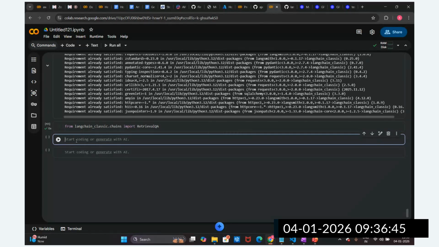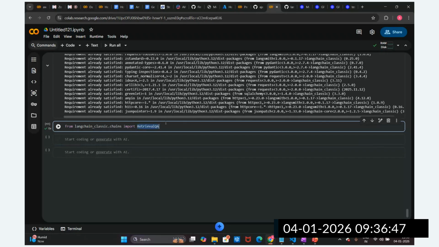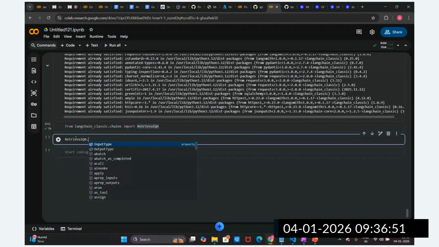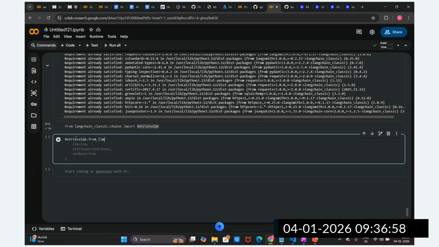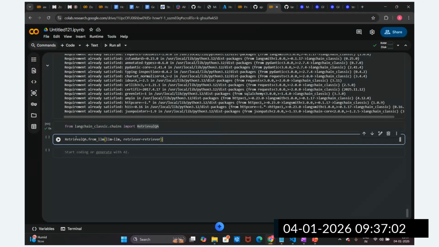Now I'm going to set up this chain, RetrievalQA, from LLM. Then we are going to pass the LLM model and the retriever. So LLM equals the LLM model, and retriever equals the retriever, which retrieves the context. Whenever you pass a user query to this chain, it will retrieve the context and pass it to the LLM.